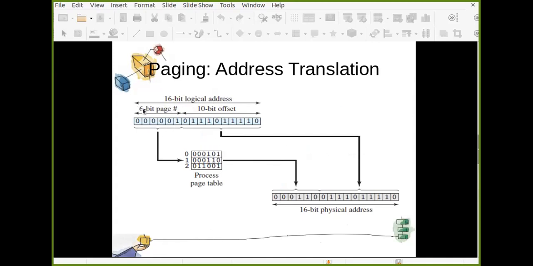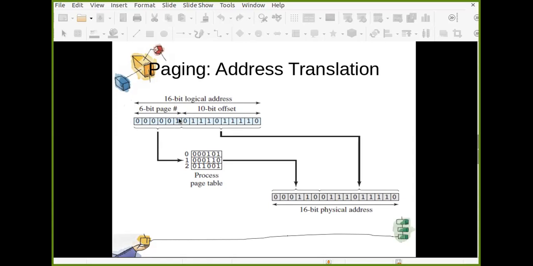So 6-bit page number. The first 6 bits are for page number and the remaining 10 bits are offset. So first of all, this is the n plus m structure. From n bits, the first 6 bits, find out the page number. What is the page number here? If I convert this 6-bit binary value into decimal, what is the page number? 1.